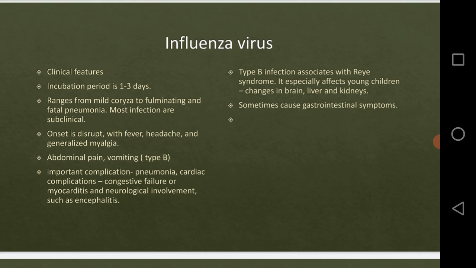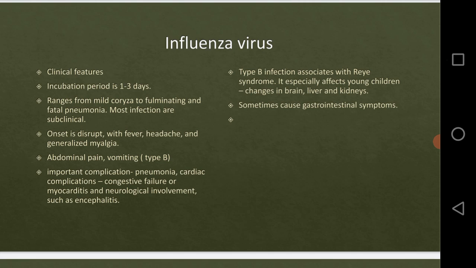Then it ranges from mild coryza to fulminating fatal pneumonia, which means from a mild infection it can reach pneumonia. Then most of the infections are subclinical.